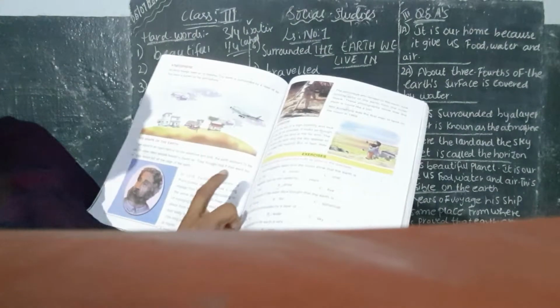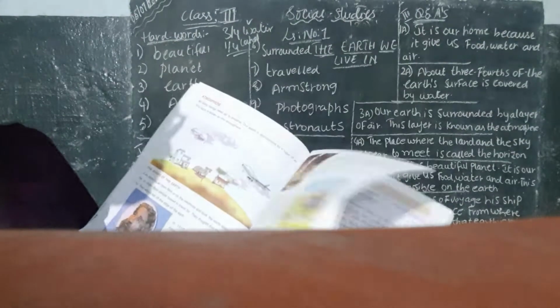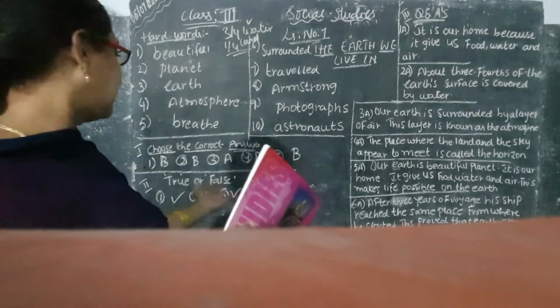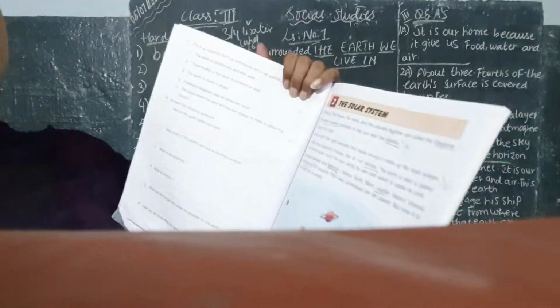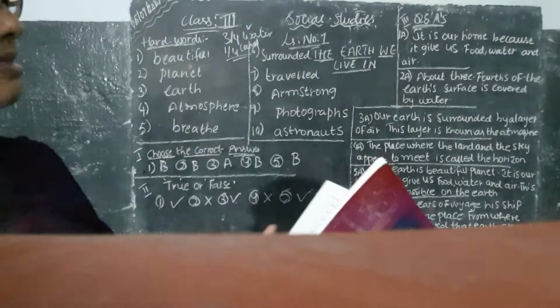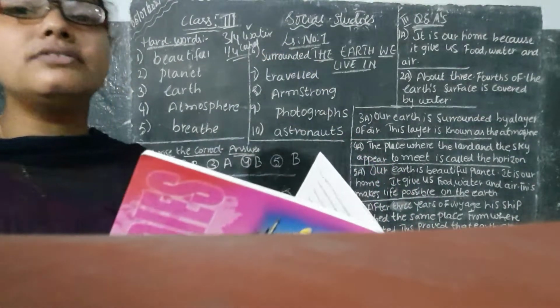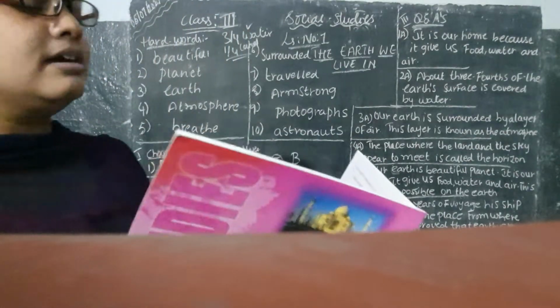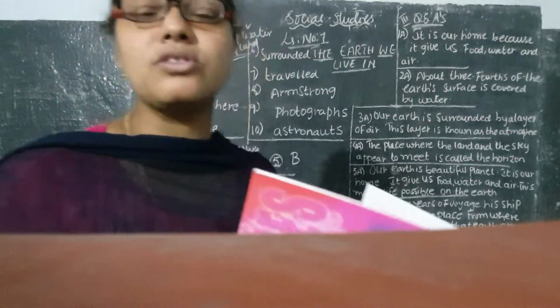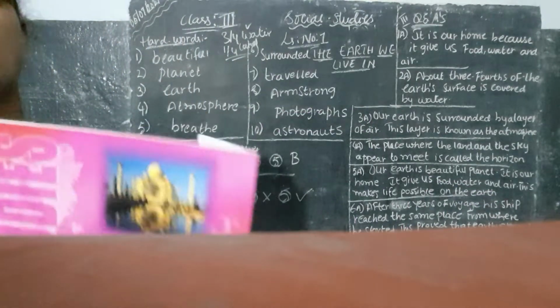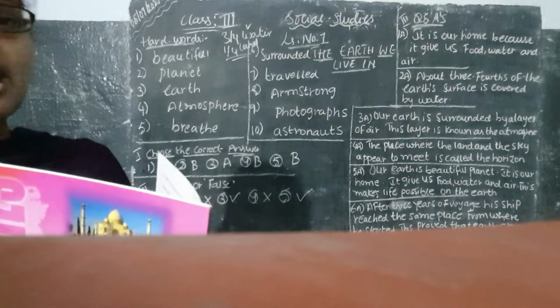Choose the correct answers: I have only written the answers, but you have to write the questions and then you have to write the answers. So what is the second bit? Second bit is true or false. For this true or false also, you have to copy the questions and you have to write the answers. Next, what is the third section? Answer the following questions. Children, I have only written the answer because the space is not available for me. But you have to copy the question. After copying the question, you have to write the answer.